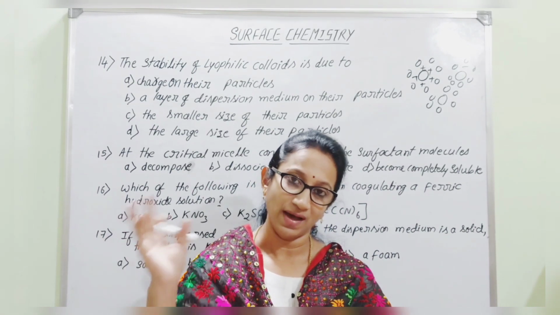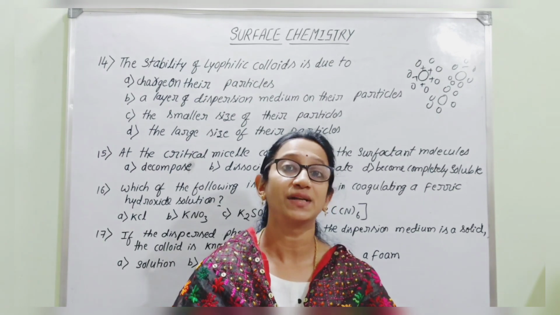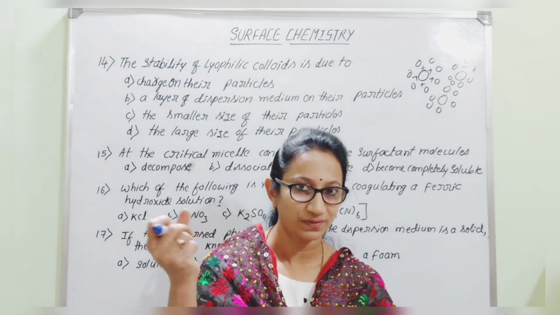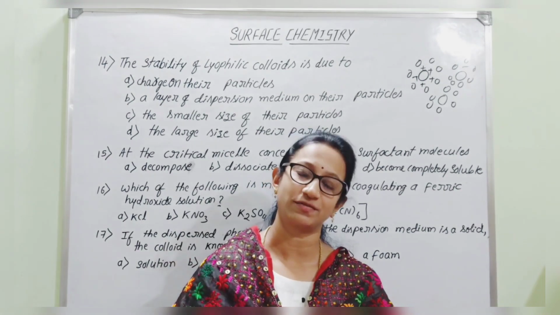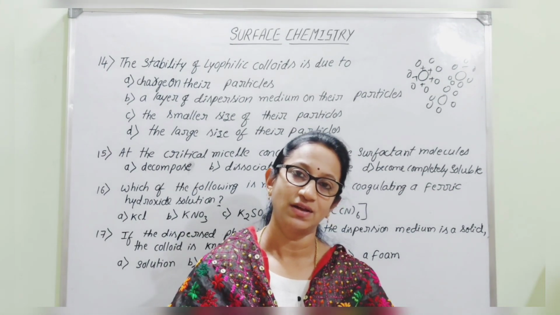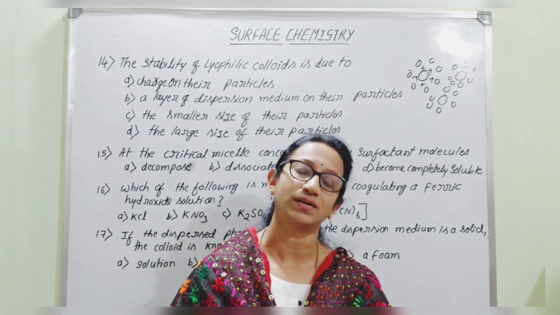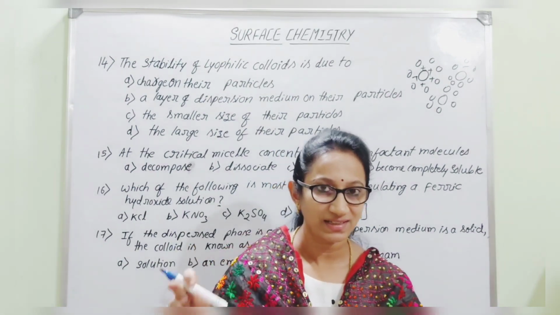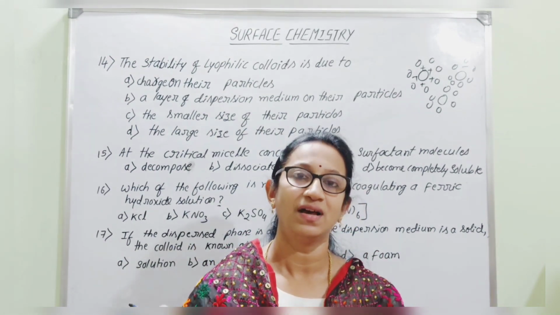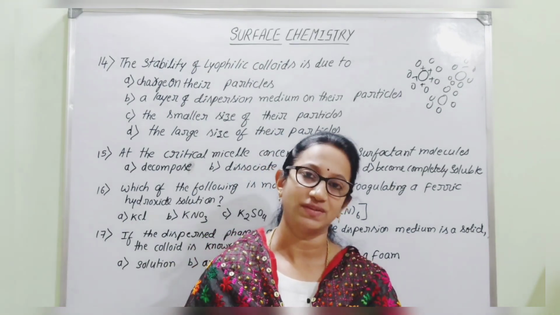But if you add a lump sum amount of detergent powder to the same bucket full of water and mix it well, you will observe a certain turbidity form inside that water. That indicates that once there is an increase in the concentration of the surfactant, it causes association of the molecules.